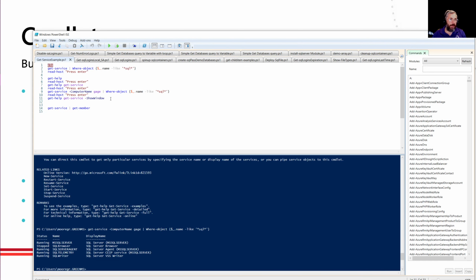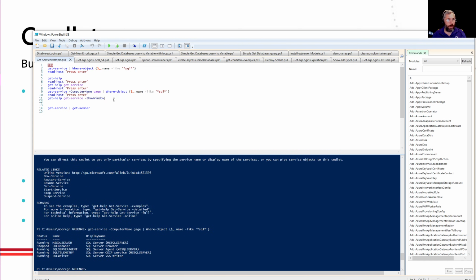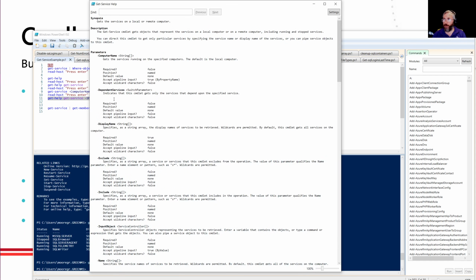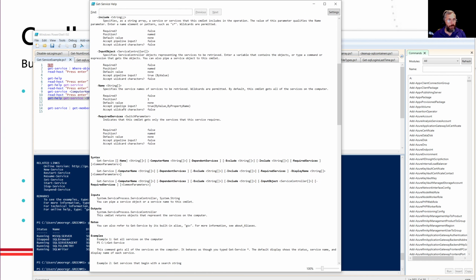Now, I mentioned Get-Help. I do want to show an example of Get-Help that is even more useful because this, Get-Service, if I looked up there, it talked about examples, but didn't really show anything like that. So let's see what happens. And this, by the way, is one of those that will really only run in a Windows environment because it pops up this nice GUI screen, which hopefully you can see. It talks about all the different parameters that it can take. Are they required? They're not required? Is there a default value? Information like that. Very, very useful stuff. And can we pipeline stuff in?